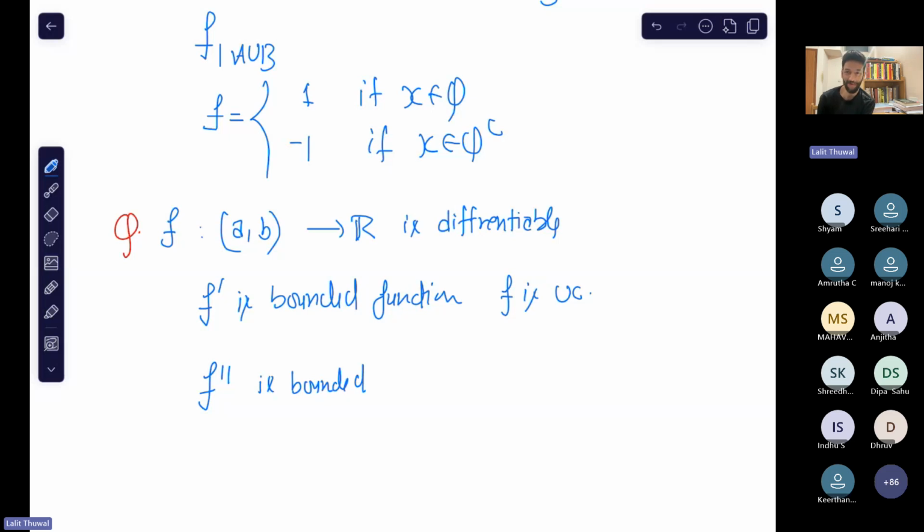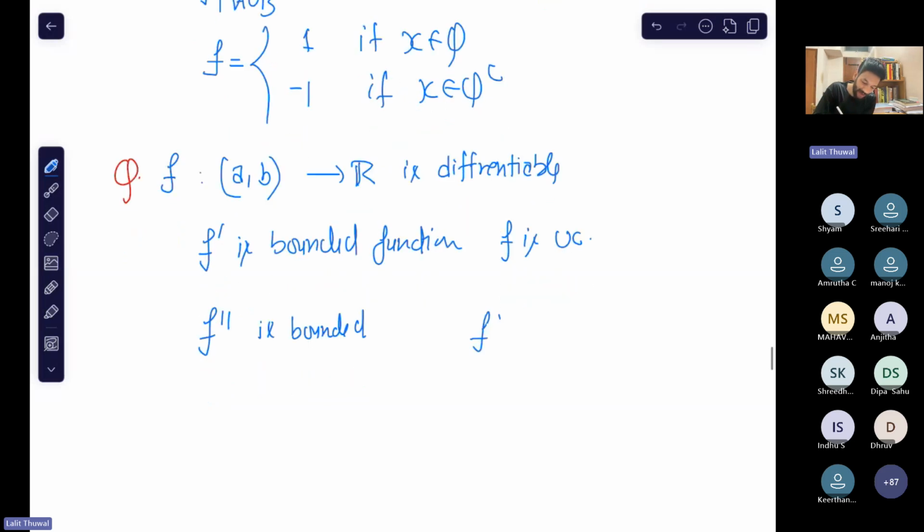So you have learned a good thing today, right? You already knew that if f dash is bounded, then f is uniformly continuous. But today you learned that if f double dash is a bounded function, then also f is uniformly continuous. Now the question is, suppose it is differentiable 2025 times, and that the 2025th derivative is bounded. What do you think about the uniform continuity of f?